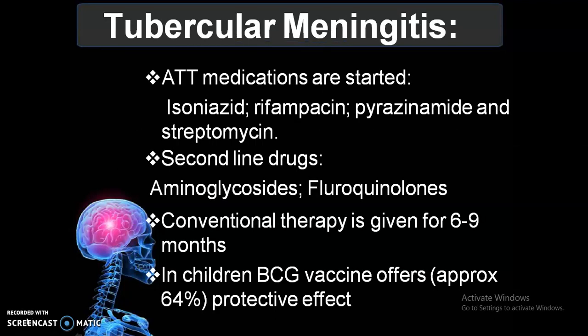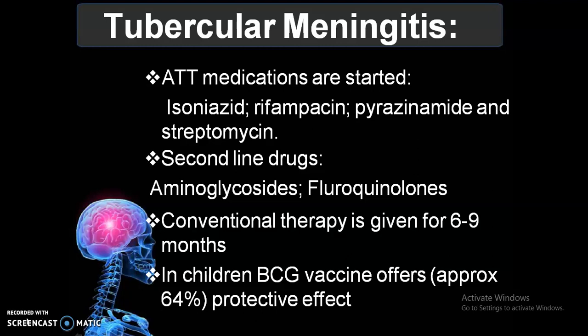Means in case of meningitis we are suspecting a seizure episode, so we can use phenytoin in advance also. Then for tubercular meningitis, ATT medications are started, that is anti-tubercular medicines. The medicines include, hope you know regarding the TB medicines, isoniazid, rifampicin, pyrazinamide and streptomycin. Then the second line drugs we can use are the aminoglycosides and the fluoroquinolones. Then the conventional therapy is given for 6 to 9 months. Means as in a case of TB, just similar to that we have to treat the specific case of tubercular meningitis.